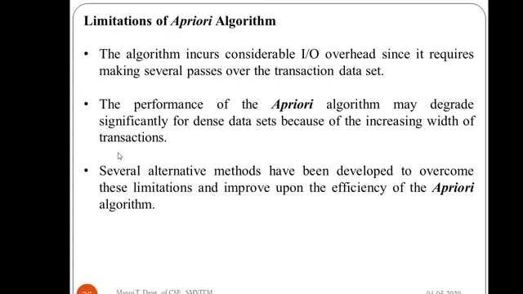Performance of the apriori algorithm may degrade significantly for dense data sets because of the increasing width of transactions. This we have already seen in the computational complexity, that is, the factors affecting the computational complexity of the apriori algorithm. As the transaction width increases, definitely the computational complexity will increase. The reason is that transaction width increases the number of items involved. Several alternative methods are explored to overcome these limitations and improve upon the efficiency of the apriori algorithm.